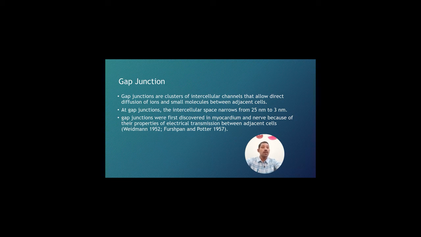It means molecules of this size can cross through the gap junction. Gap junctions were first discovered in myocardium and nerves because of their properties of electrical transmission between adjacent cells, by the scientists Weidmann and Furshpan and Potter in 1957.